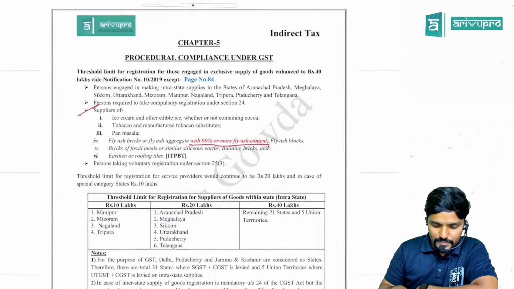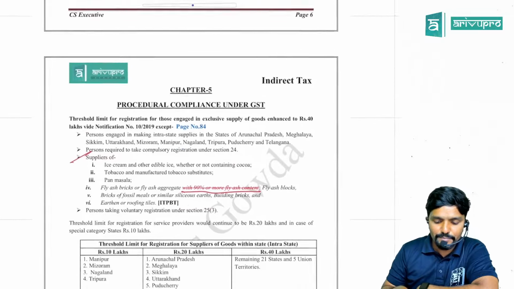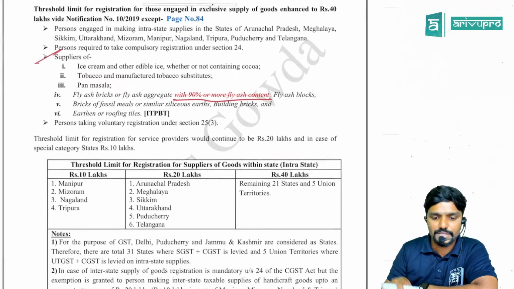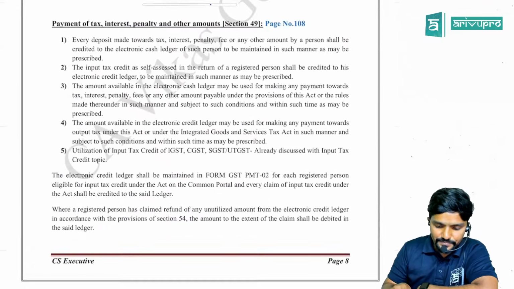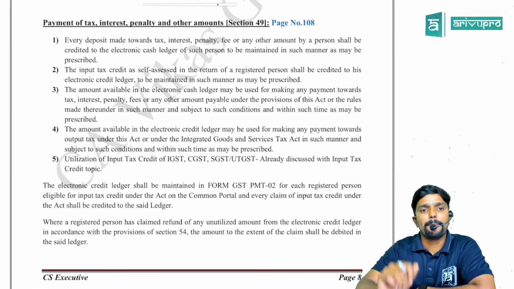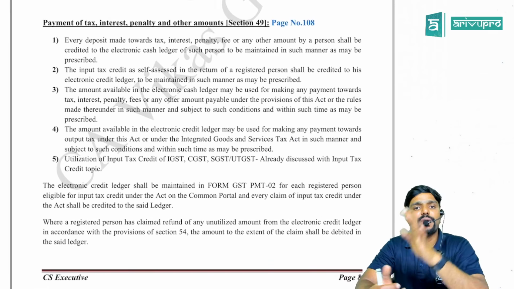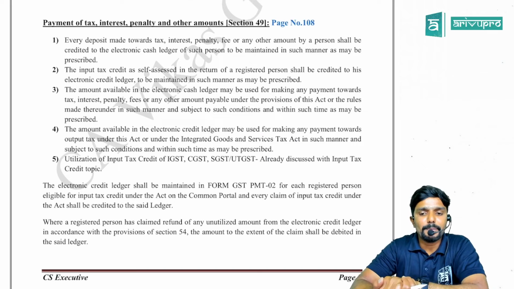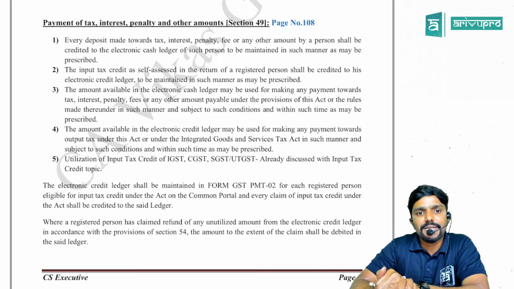Yes, guys. So this next is chapter 5, procedural compliance under GST. With respect to registration, we already covered that. Next, come to page number 108. Payment of tax, interest, penalty and other amounts, section 49.